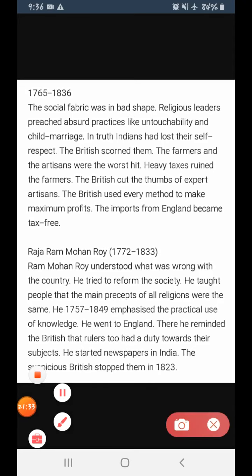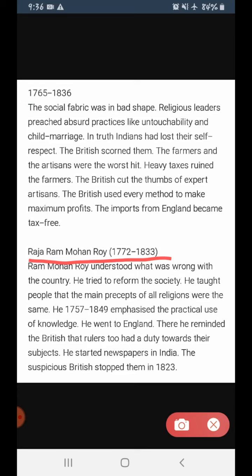Now, Raja Ram Mohan Roy, 1772 till 1833. Now let us see who was Raja Ram Mohan Roy and what was his contribution towards his society. Raja Ram Mohan Roy understood what was wrong with the country.